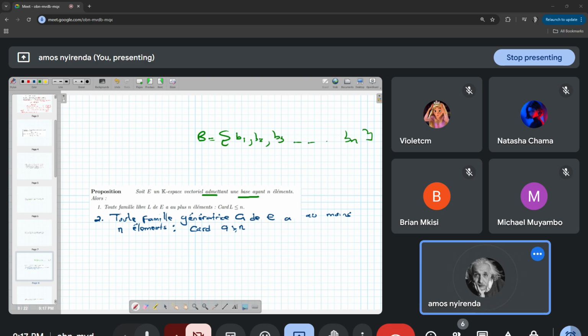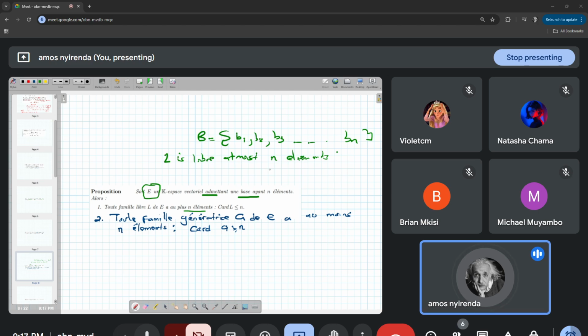The first property is saying: toute famille libre L de E a au plus n éléments. So any family of vectors that is libre in this espace E is going to have at most n elements. So if L is a family of vectors that is libre, then it has at most how many elements? N elements.